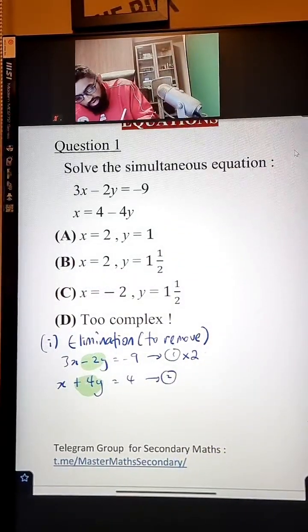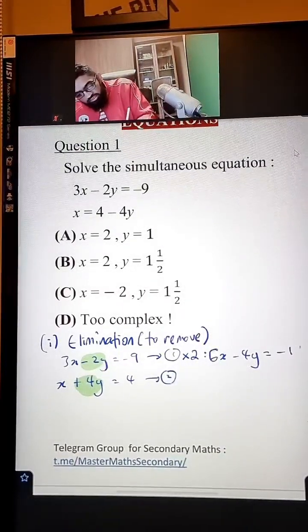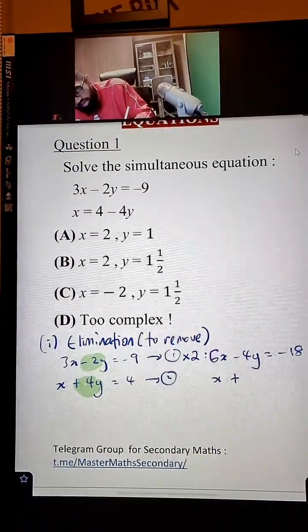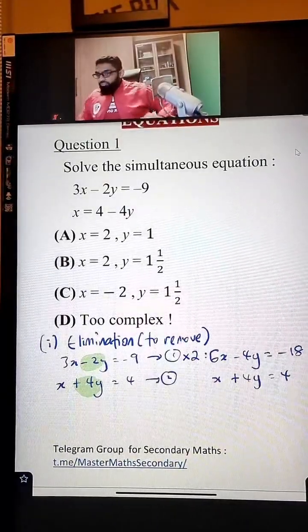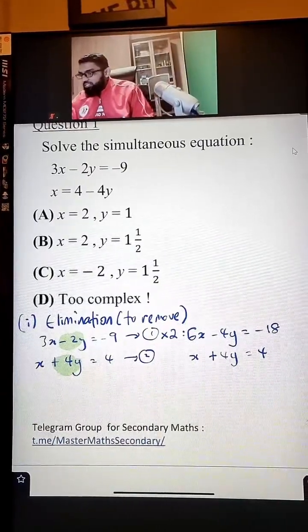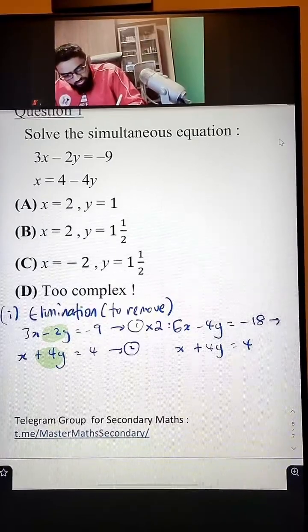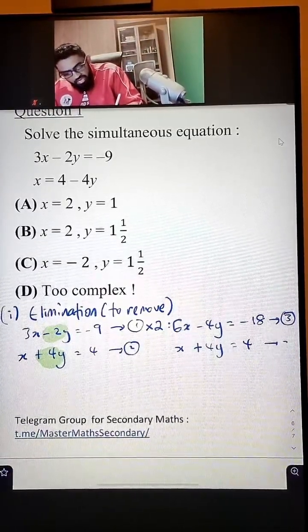So this will become 6x minus 4y equals negative 18. And that second equation is still the same. No changes there. So guys, this becomes my new equation number 3, and this stays the same, equation 2.